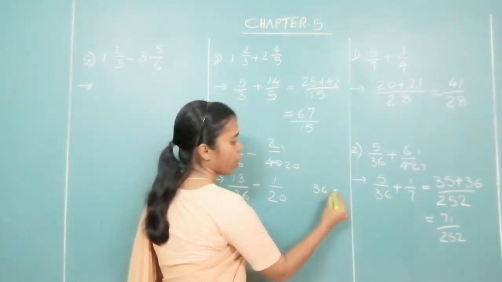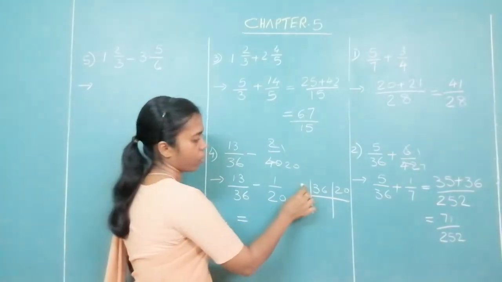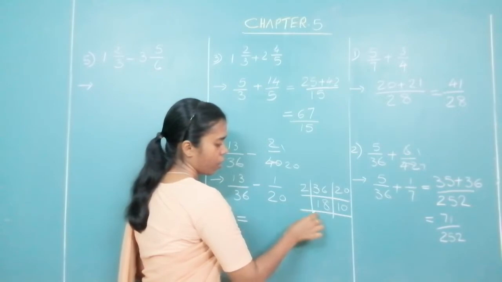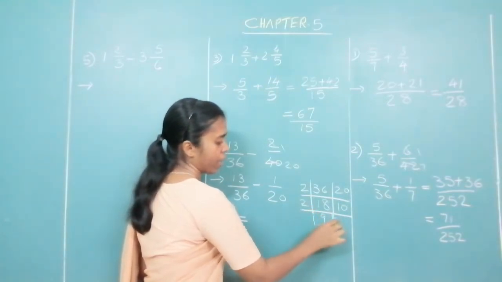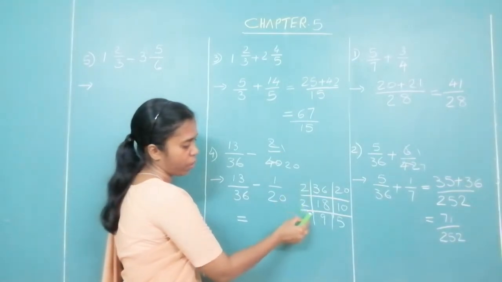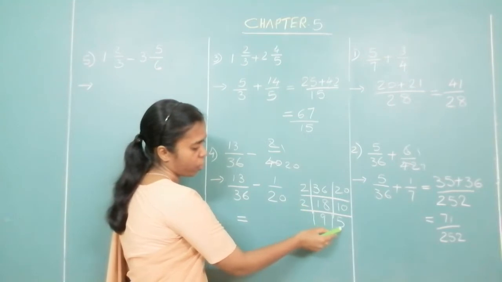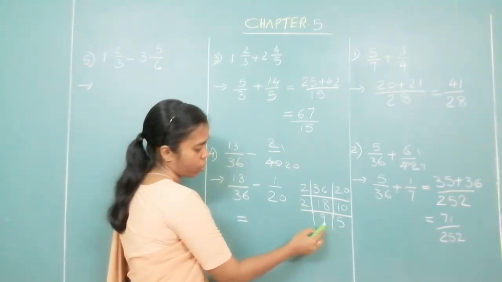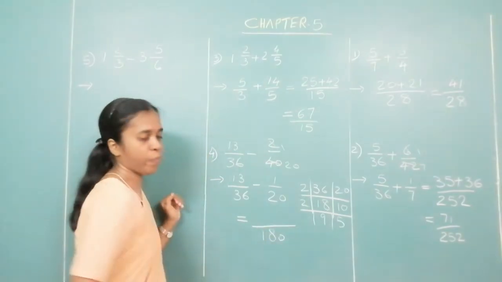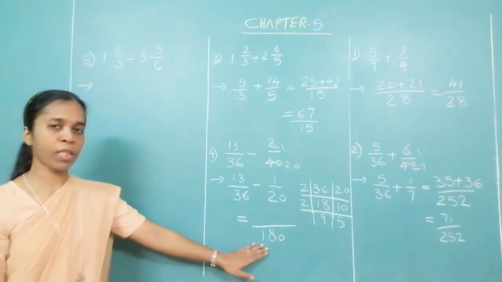I know that all of you know how to find the LCM. 36 and 20. What will you take? 2. How many times? 18 and 10. How many times 2 goes over here? 9 and 5. Okay. Is anything common now? No. So we will multiply all these. 2 2s are 4. 4 into 5, 20. 20 into 9. So you will get the LCM as 180. That will be your LCM. What is the LCM? LCM is 180.